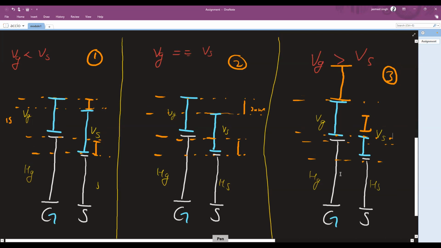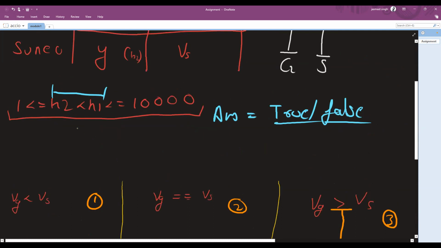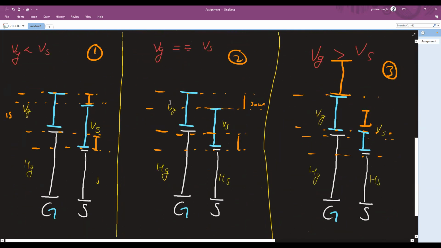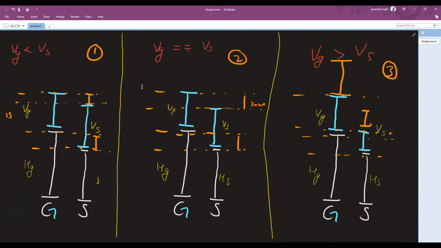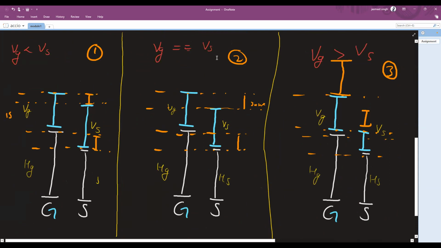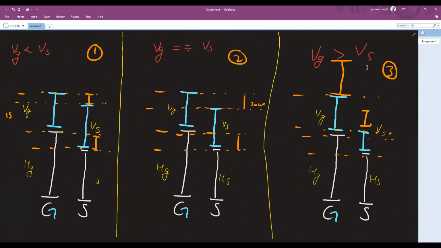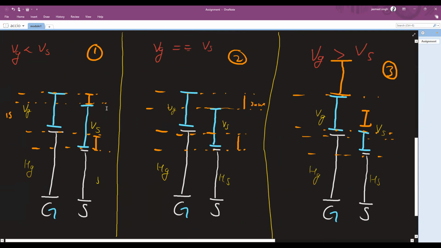We know by the constraints that Jian's height is always greater than Sunyo's. h2 is Sunyo, oh sorry, this is Sunyo and this is Jian. Agreed? Now these are the three cases. The velocities will be different: Vg is less than Vs, Vg is equal to Vs, and Vg is greater than Vs. According to these, we can generalize the pattern. So in the second and third cases, I will never get an answer, right?